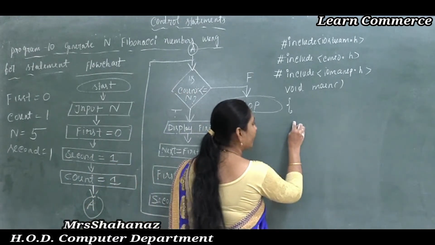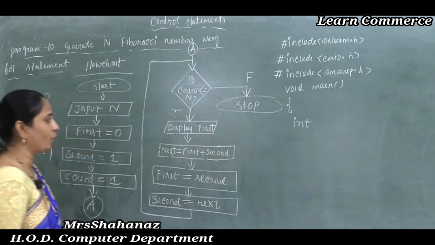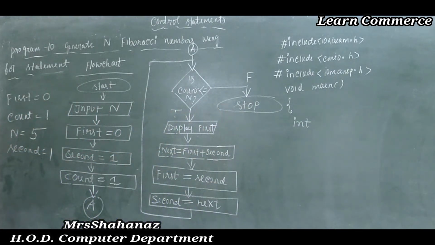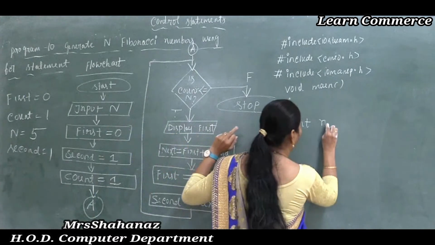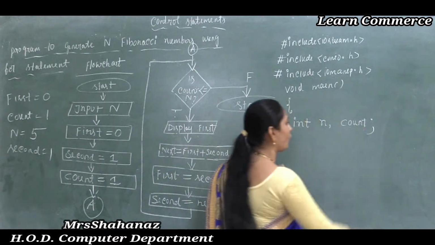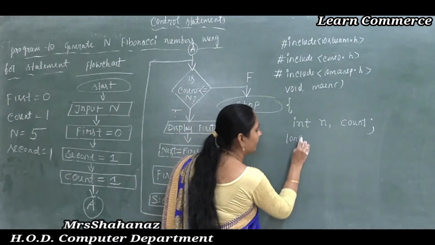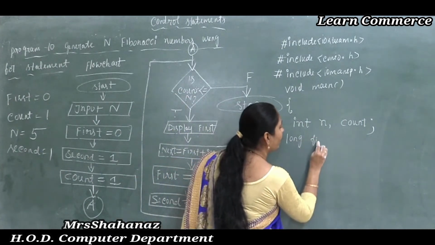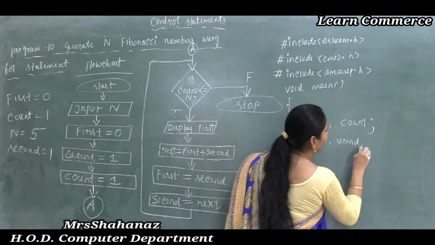Later, what variables we are going to use in the program, we need to declare. So the variables are n. I want to declare one is n, second one is count. And with that I also want to declare some other variables by using the data type long. The variables are first, second, next.